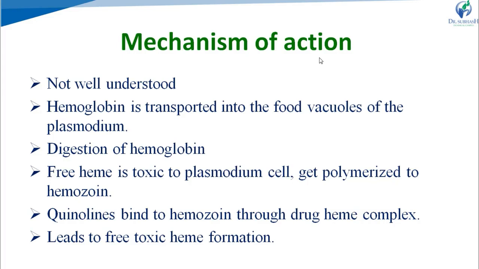Only free heme is toxic to the plasmodium cell, right? So our drug quinolines bind to hemozoin through drug heme complex and cause the degradation of this polymer hemozoin. It will lead to the release of the free heme, right? And this free heme is toxic to the plasmodium cell and causes the death of plasmodium cell, right?